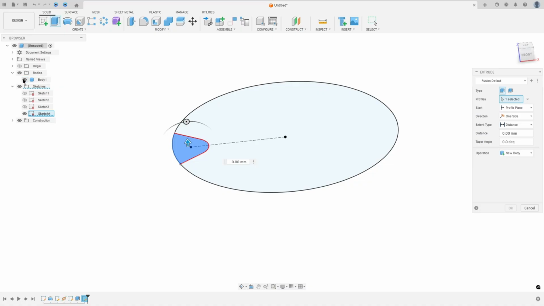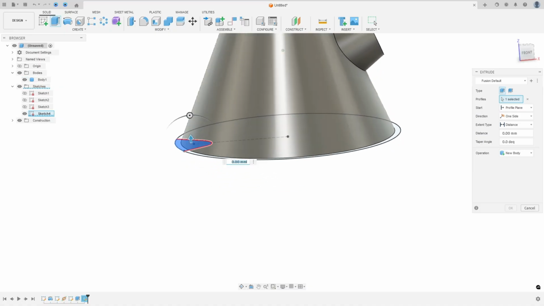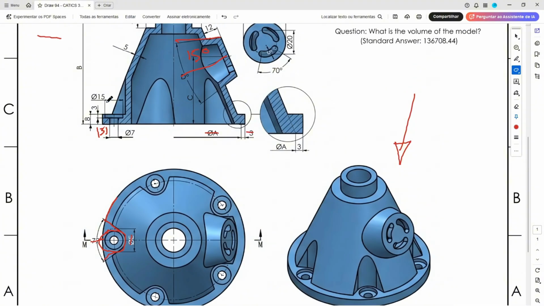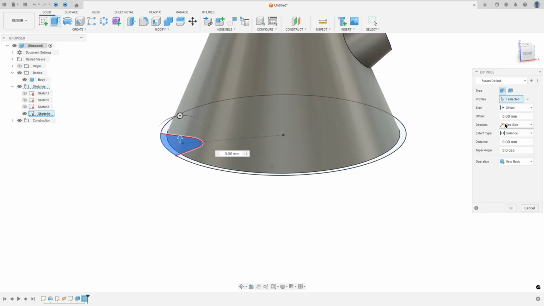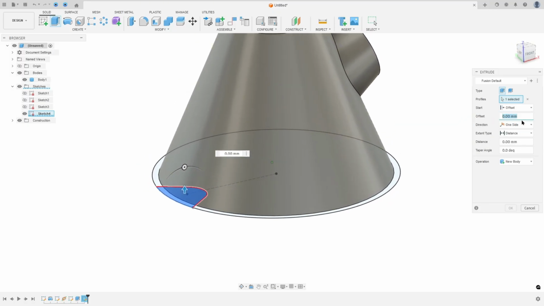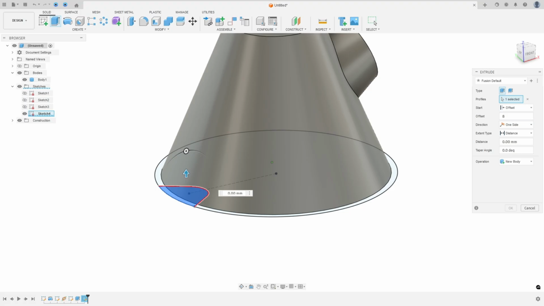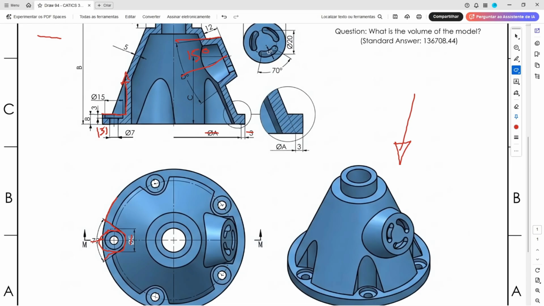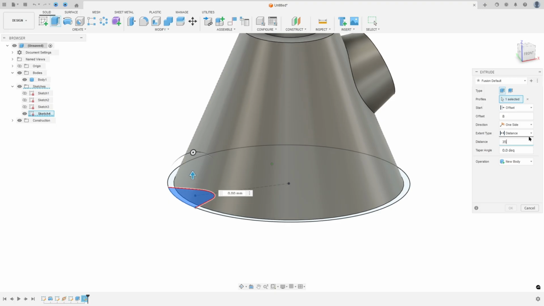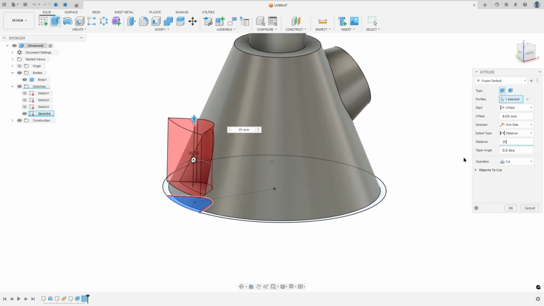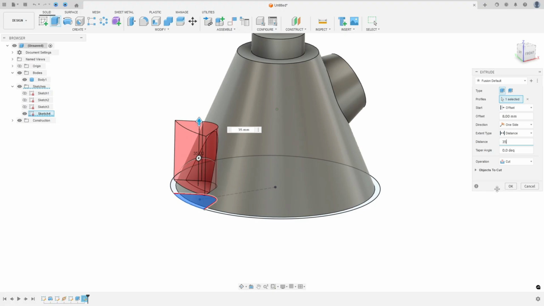Go to extrude. We needed to cut this, but we use the offset to cut from this face to this side here. So the start, select the offset, and the distance, the offset 8 millimeters. And the distance of this cut, we use the 35 millimeters. Operation cut and press OK.